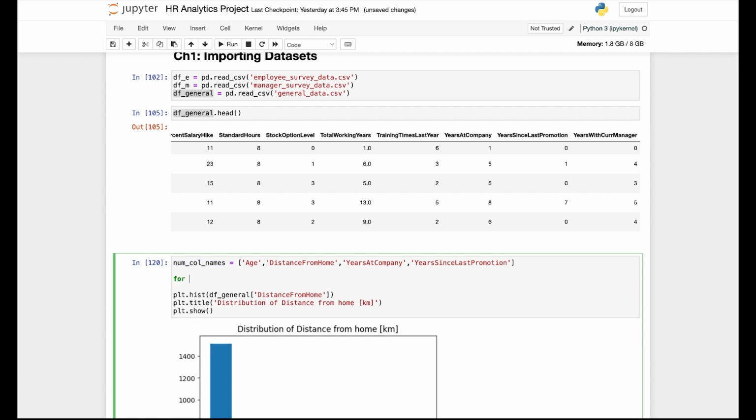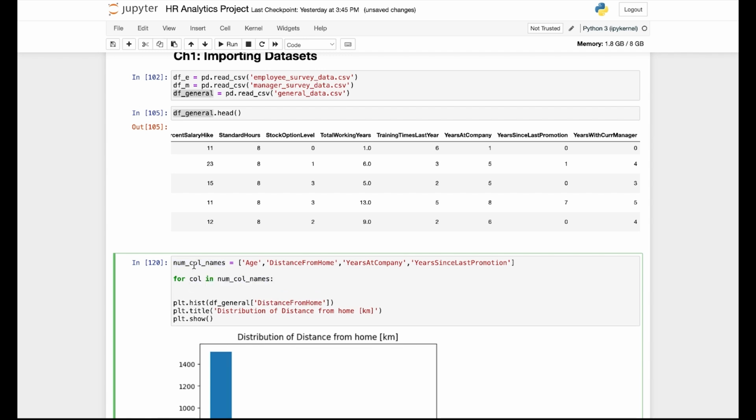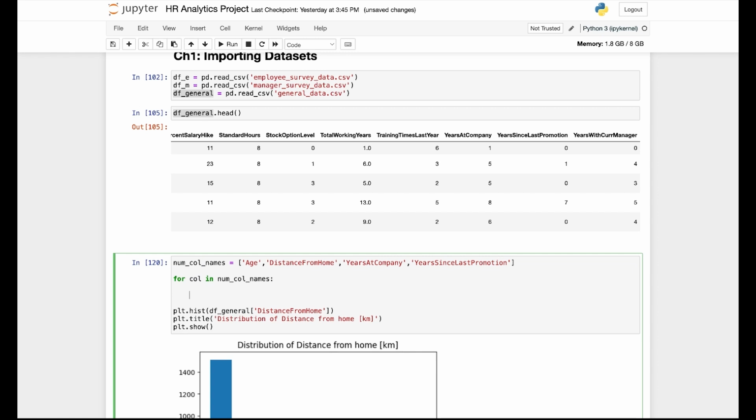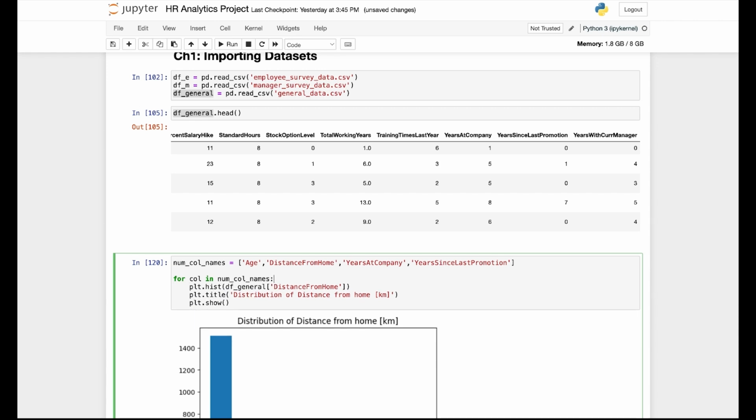And I can run the for loop on this list. Each time, each column name will be named col. Then I can use plt.hist to plot those columns. So instead of manually specifying the column name here, I'm going to do that automatically using col.